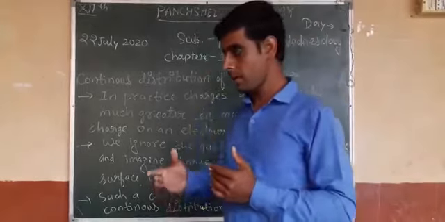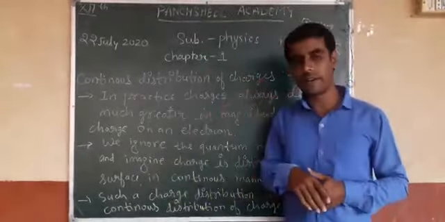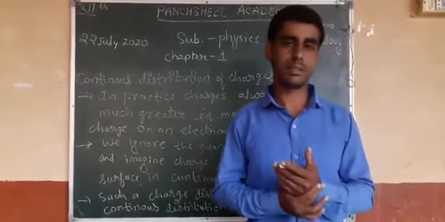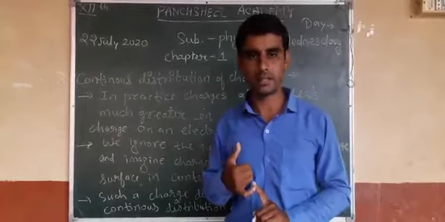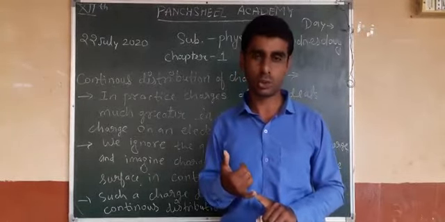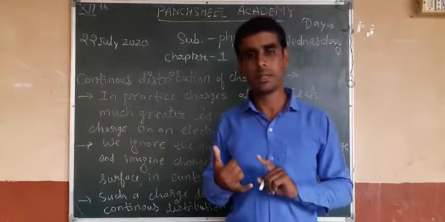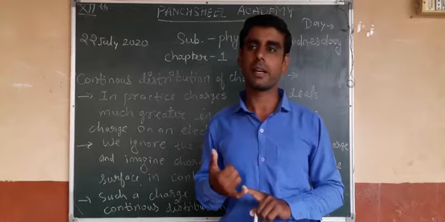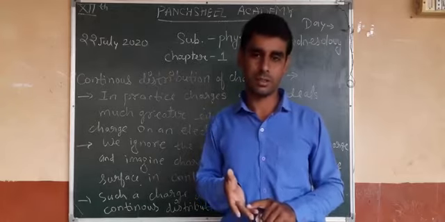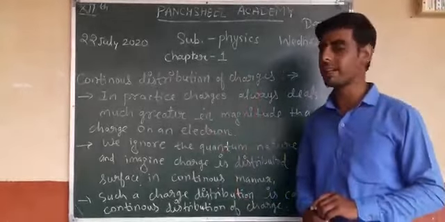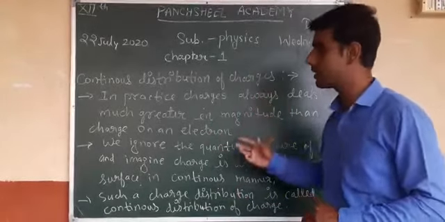We further classify the distribution of charges depending on the surface: charge distributed over a volume, over an areal surface, and along a line. These are the key points regarding the continuous distribution of charges.